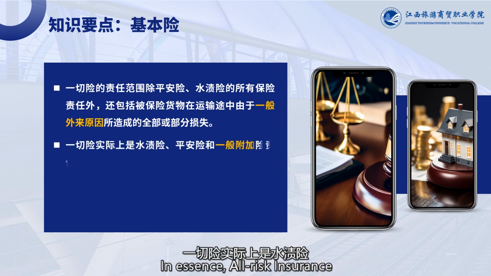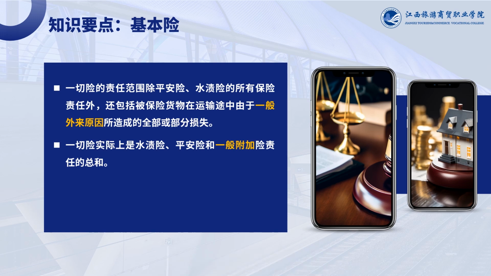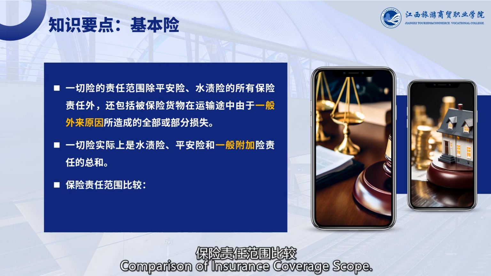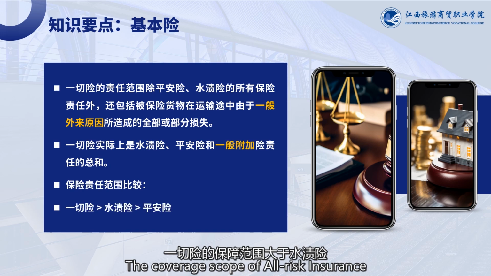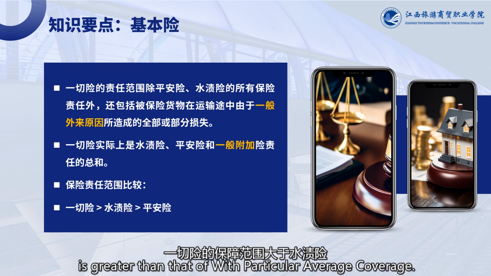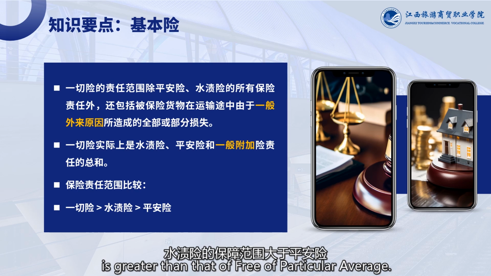In essence, all risk insurance is the sum of the liabilities of with particular average coverage, free of particular average, and general additional insurance combined. Comparison of insurance coverage scope: the coverage scope of all risk insurance is greater than that of with particular average coverage. The coverage scope of with particular average coverage is greater than that of free of particular average.